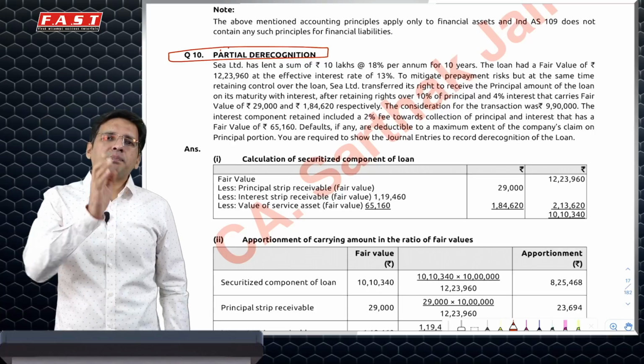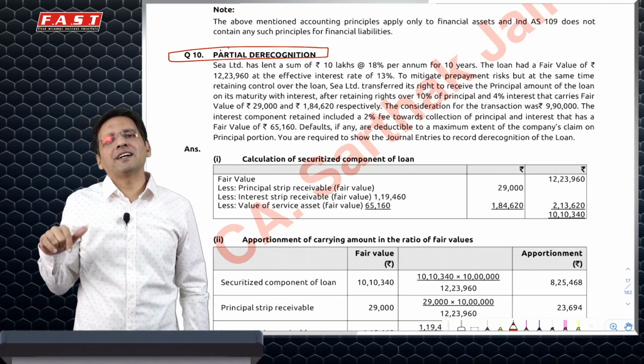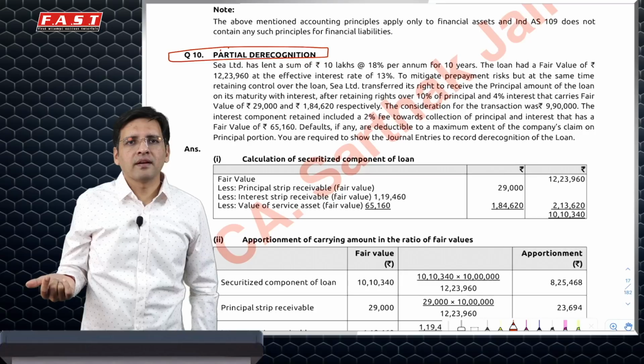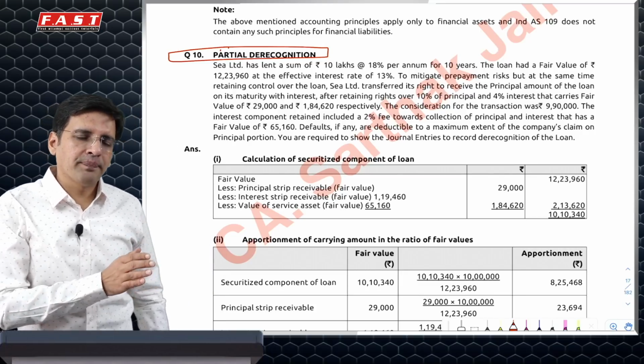In that case, the part which you have sold, you will book a gain or loss on that, and the remaining part would be carried at carrying amount. So profit or loss is calculated only on the part sold.